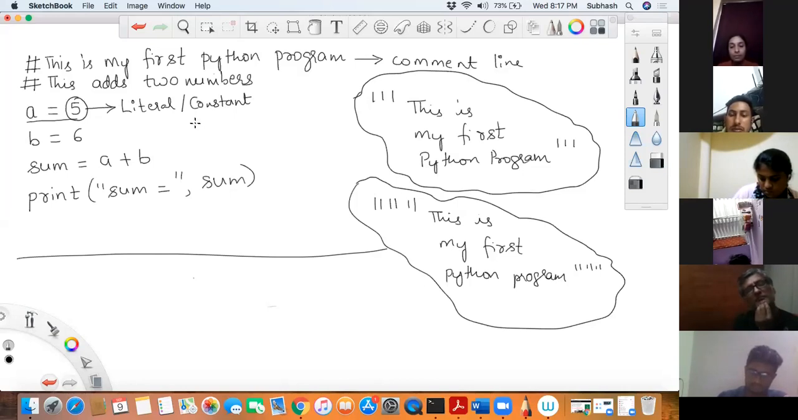Having said that, how many types of constants are there? Any idea? How many types of constants or how many types of literals are there in Python? There are basically 3 types of constants, or 3 types of literals, in Python.